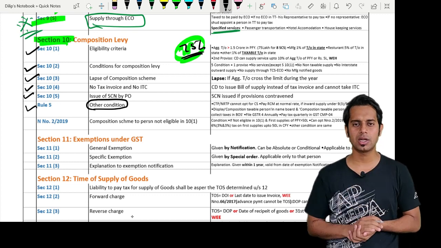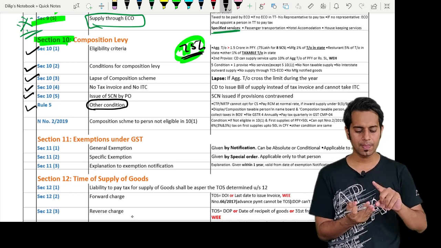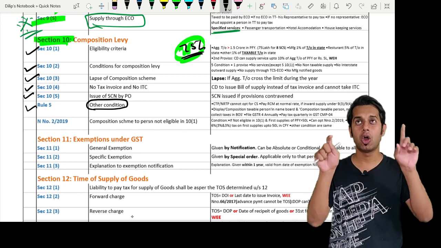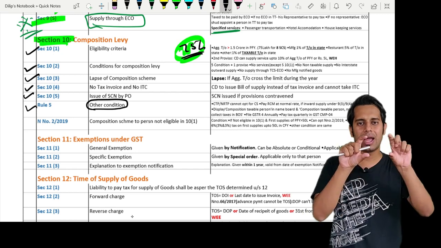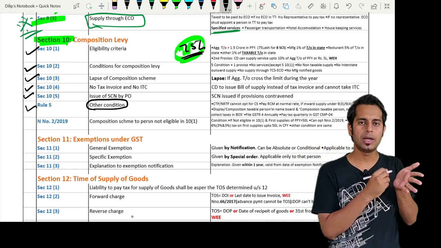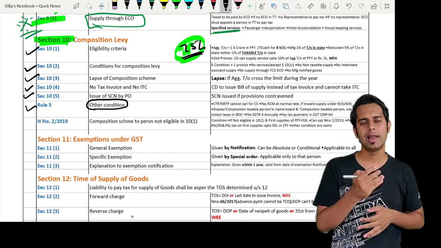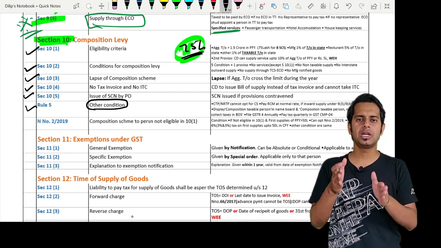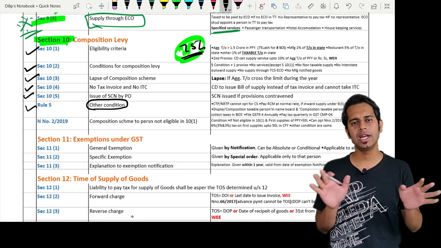You will have to pay taxes at normal rates for that inward supply. Then a composition dealer will have to mention on the name board and the sign board that I am a composition taxable person, and on all the documents, that is the bill of supply which he is issuing, he will also mention that I am a composition taxable person not eligible to collect taxes.